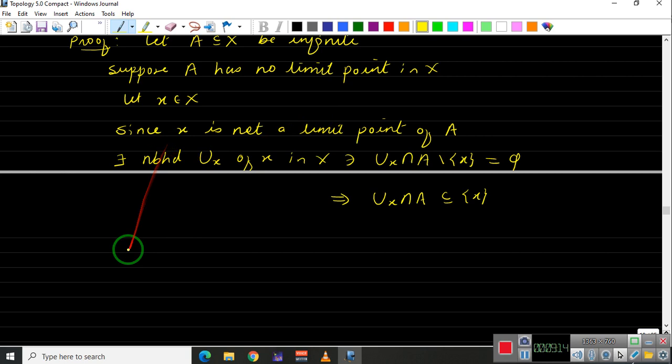Then this happens for all X. So let us take a set of all the neighborhoods Ux, X belongs to X. So we will take a point in X, and correspondingly we will have one neighborhood. Let us take that as Ux.